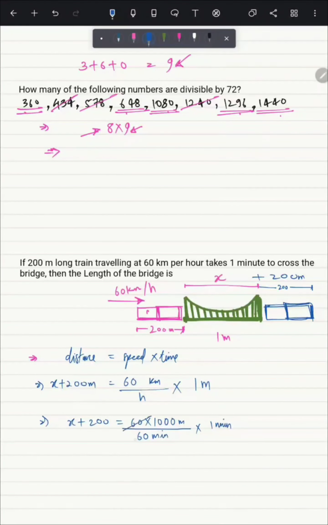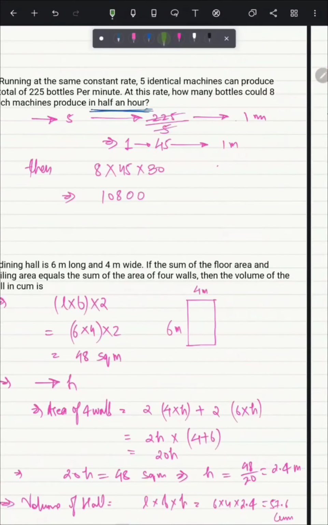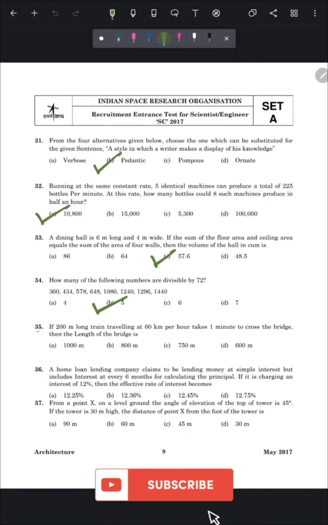So 60 will be cancelled by 60. x plus 200 equals 1000. Then x equals 1000 minus 200, that is 800. So this is the length of the bridge, that is our answer, 800. The answer to this question is B, 800 meter.